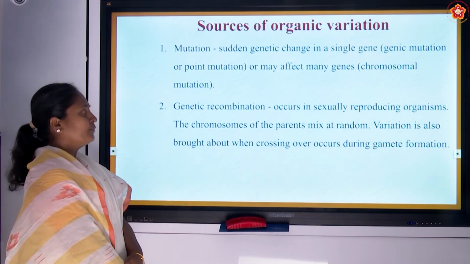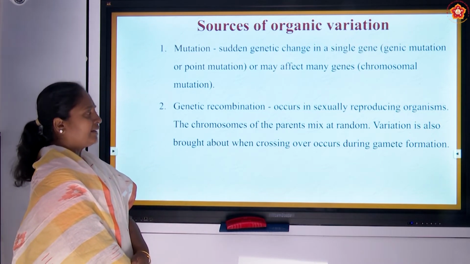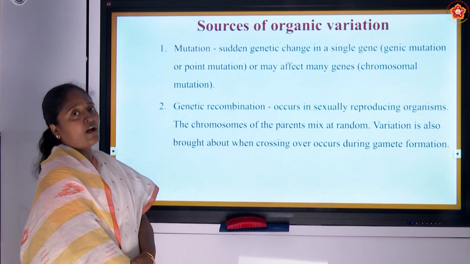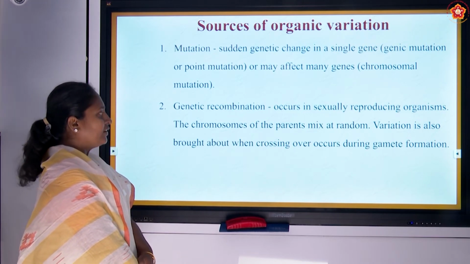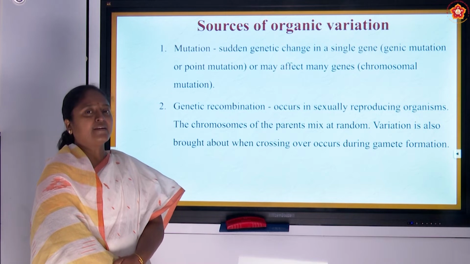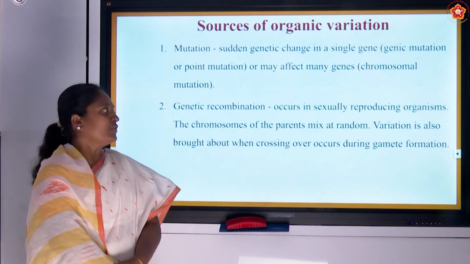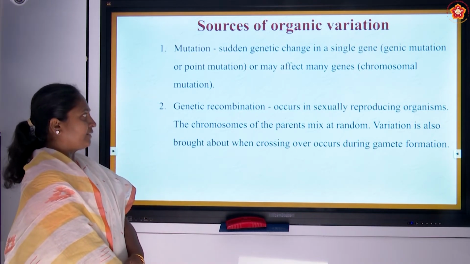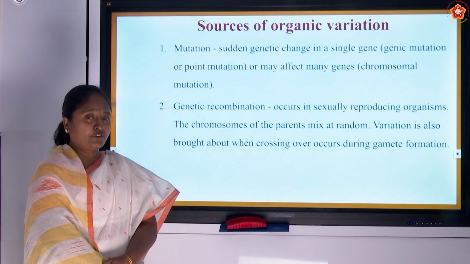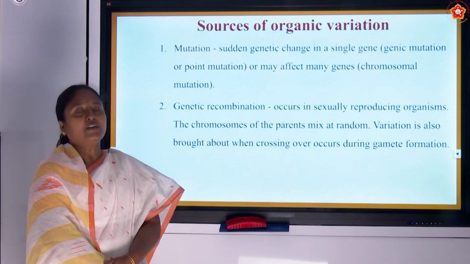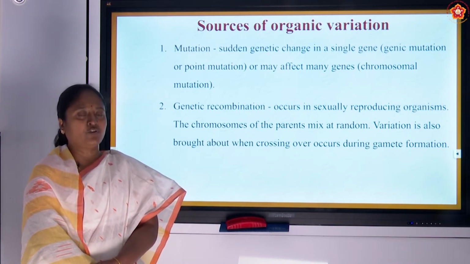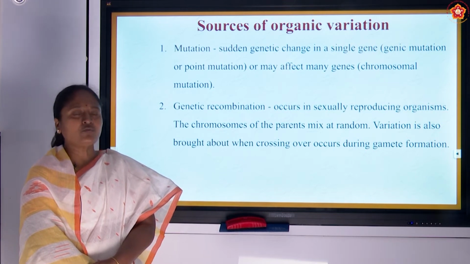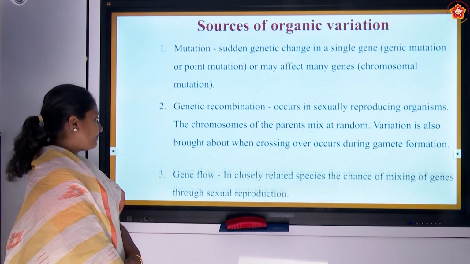This mainly happens when there is a sexually reproducing organism present in the environment. This variation is present because of the crossing over which happens in the gametes. If you want to know these phenomena a little more clearly, you can study the meiosis chapter, how the crossing over which happens leads to the recombination.